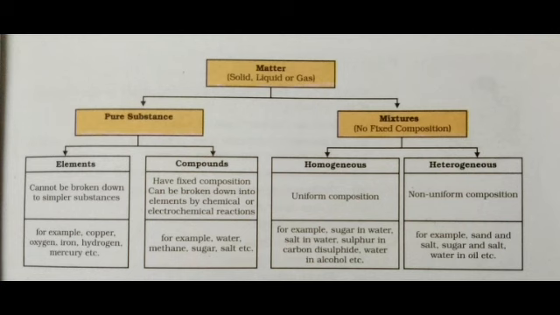Homogeneous and heterogeneous. Homogeneous has uniform composition, heterogeneous has non-uniform composition. For example, for homogeneous, sugar in water, salt in water, etc. For example, for heterogeneous, a sand and salt mixture.